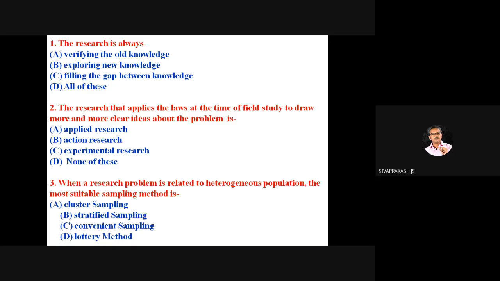Heterogeneous means different ones. Stratified sampling, that is the correct answer. We have to classify into different small groups, homogeneous groups or homogeneous strata. So here the answer is stratified sampling. What is cluster sampling and the convenient lottery method? All these things we will see in our sampling method class.